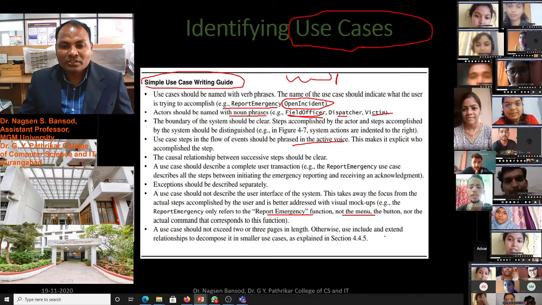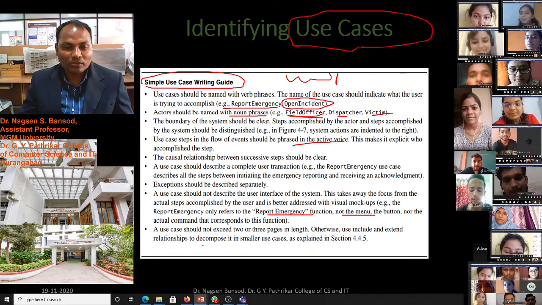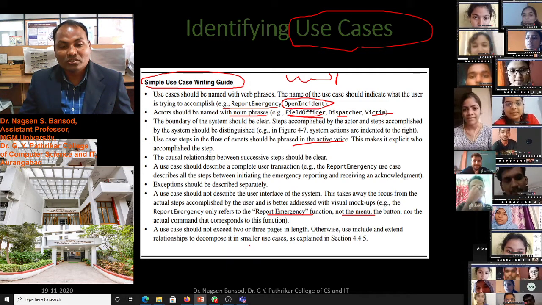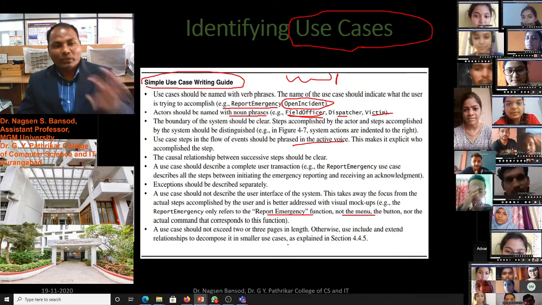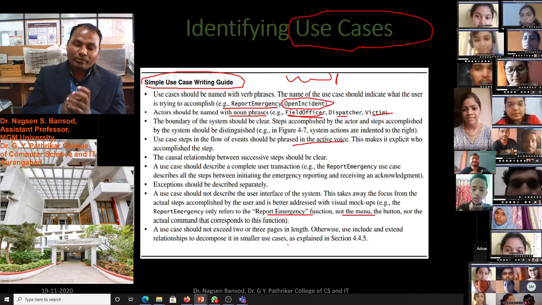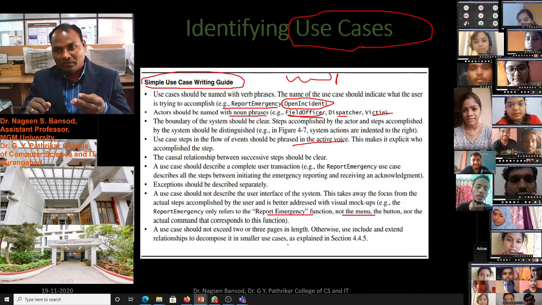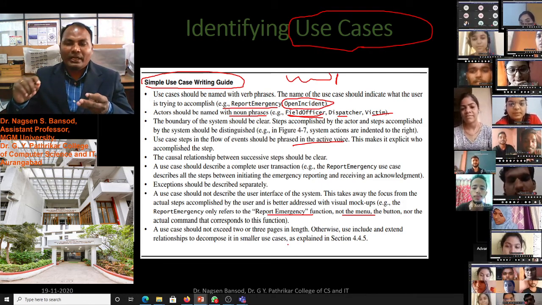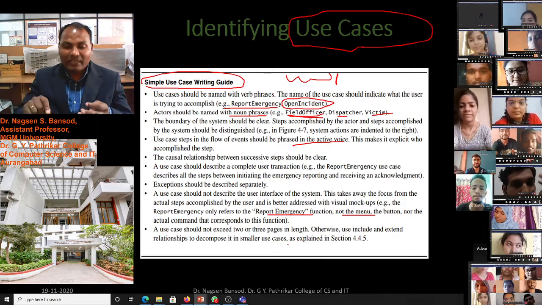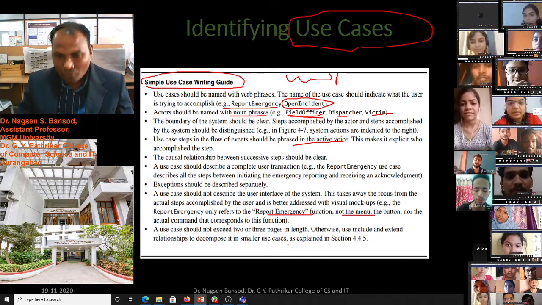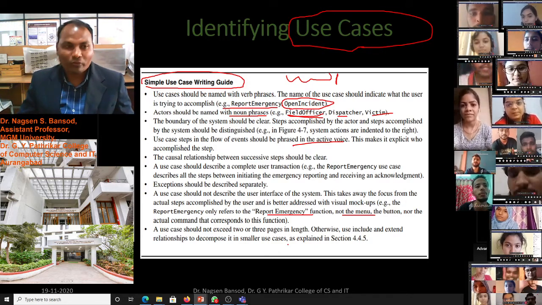Otherwise, use the include and extend relationships to decompose it into smaller use cases. We can make an extend use case if it grows beyond page 3. Then we have to create an extend use case, which is given in section 4.4.5.